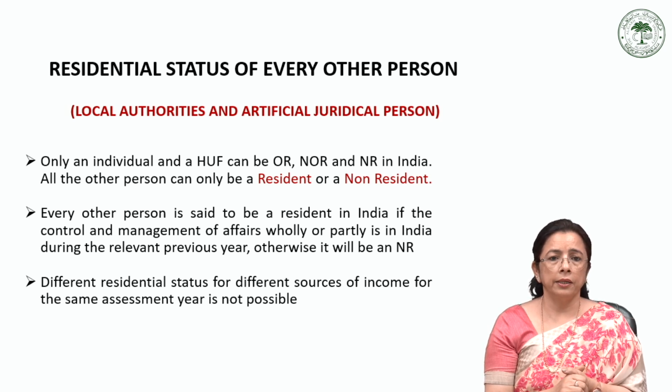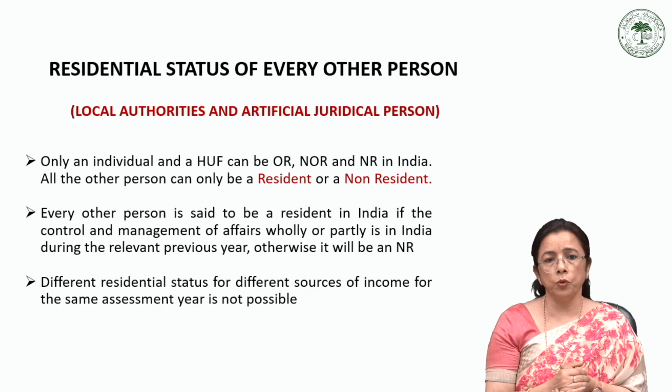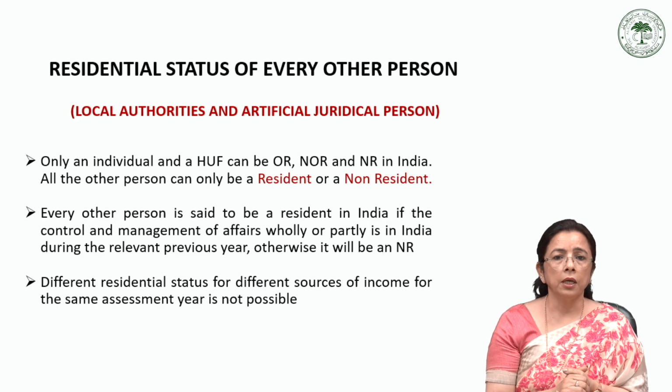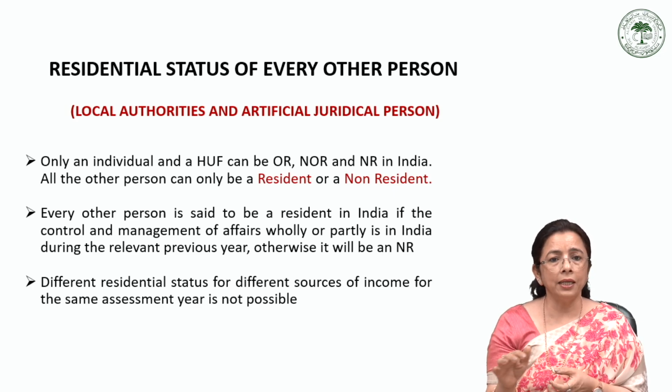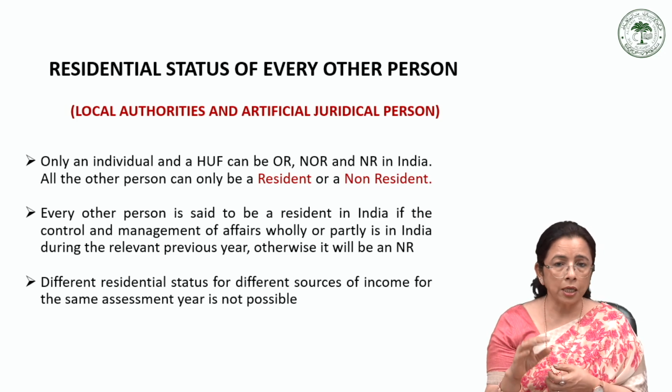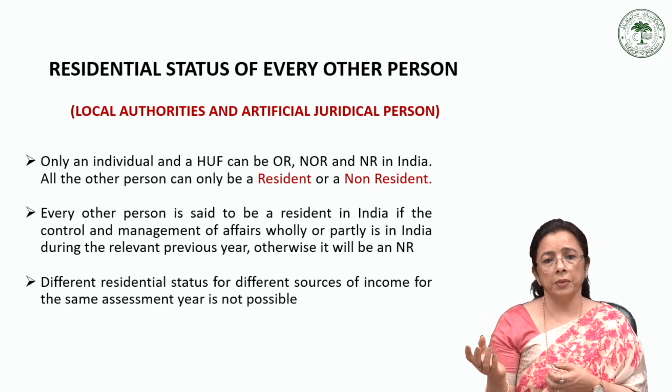For example, there is a local authority in India, suppose Delhi Municipal Corporation. It operates entirely in India. Its control and management are wholly in India. All the employees are also Indian residents, and therefore the residential status will be decided as resident in India. Similarly, suppose a trust is controlled from India and abroad.